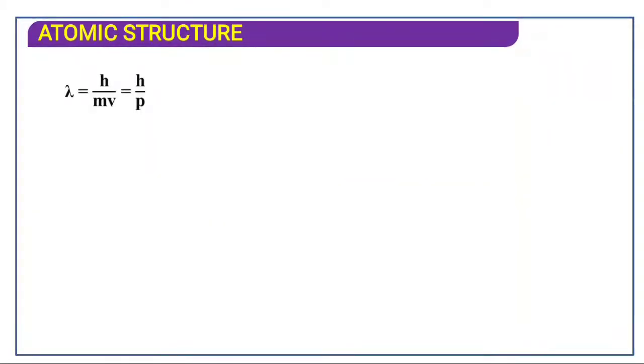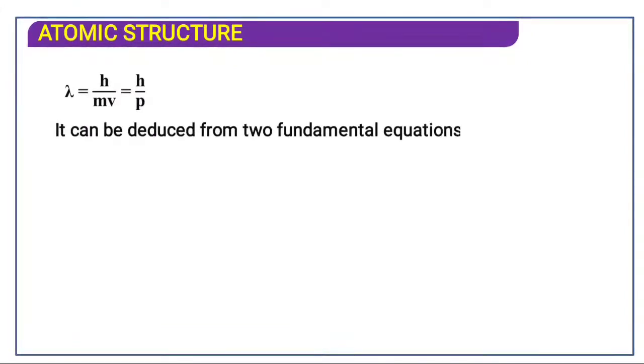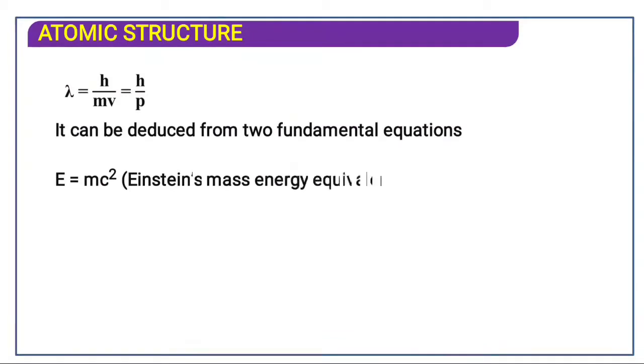As I told you, the formula for the de Broglie equation, lambda, that is the wavelength, is equal to h upon mv, that is h upon momentum. Momentum is p. It can be derived from two fundamental equations. Einstein's mass energy equivalence, that is E equals mc square, where m is mass and c is the velocity of light, 3 into 10 raised to 8 meter per second.